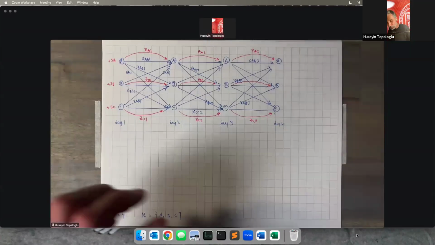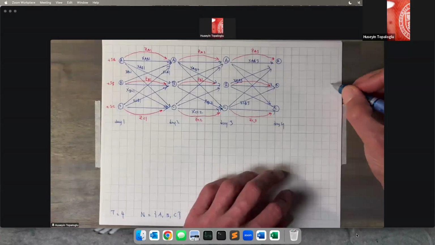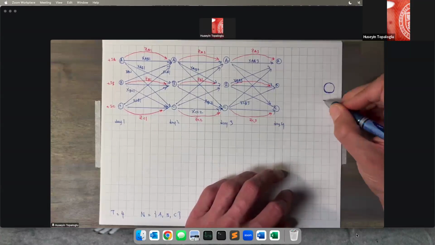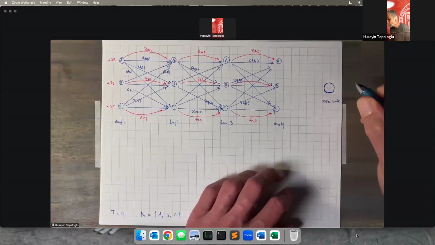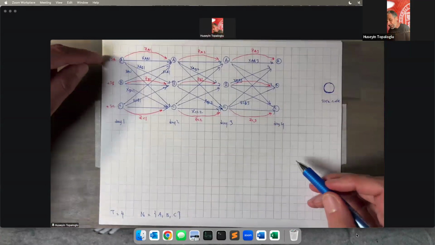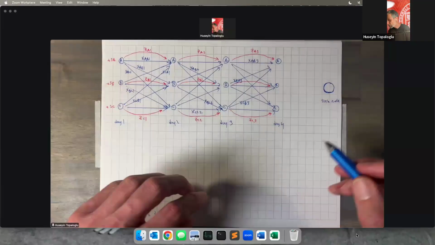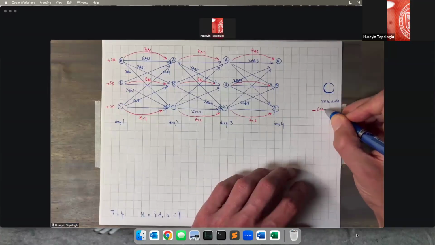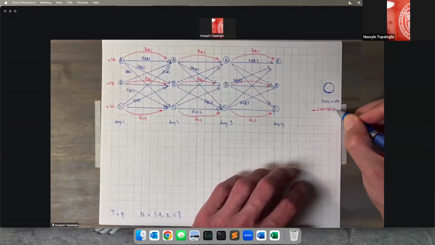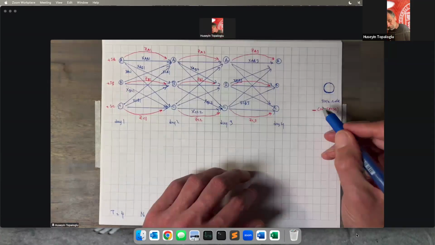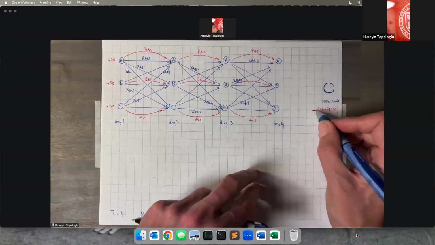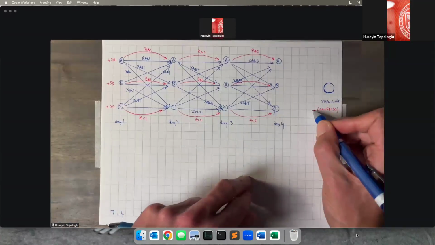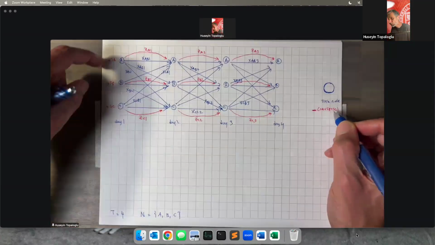So to deal with that kind of situation, here's what we're going to do. We're going to put one big node at the end, and people usually call this one big node the sink node. We're going to put a demand of SA plus SB plus SC on this sink node. So this node at the very end is a demand node, and the total demand at this node is equal to the total supply in our network.